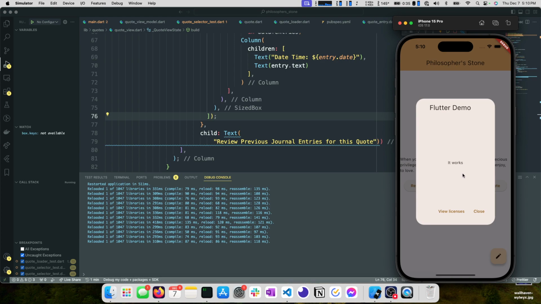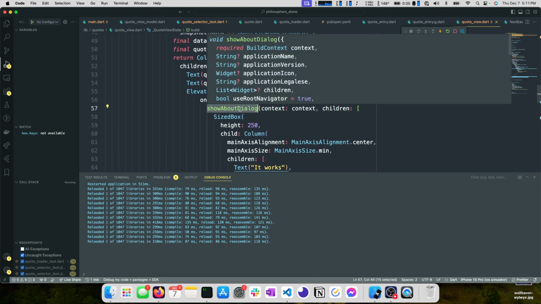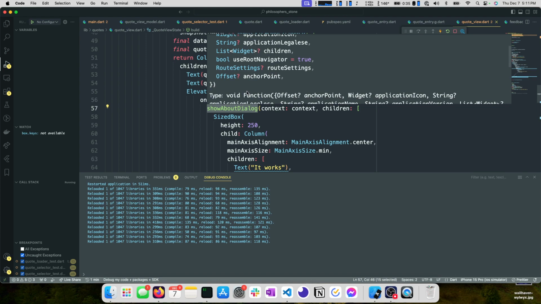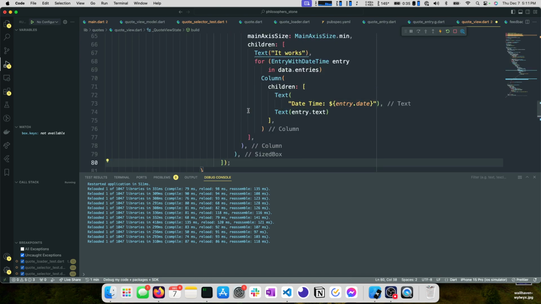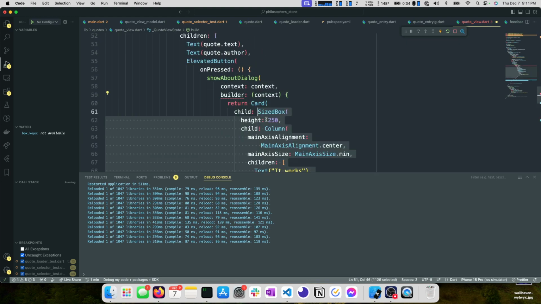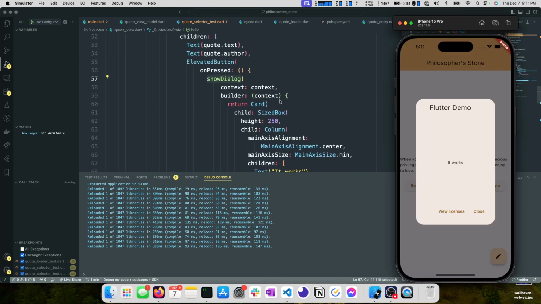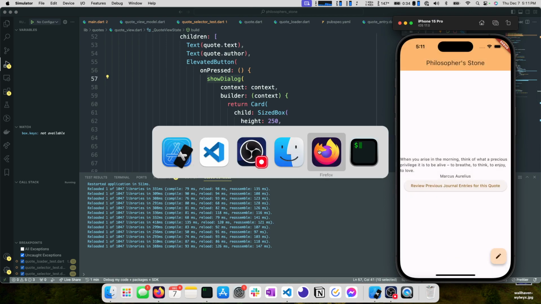I think it's nice that we have a close button and this view licenses button. Interesting. Okay, this clearly provides a button to show licenses for software used by the application. This clearly is not the intended use of that about dialog. So let's revert that, we'll go back to a show dialog. And let's just start cross-referencing documentation, right?